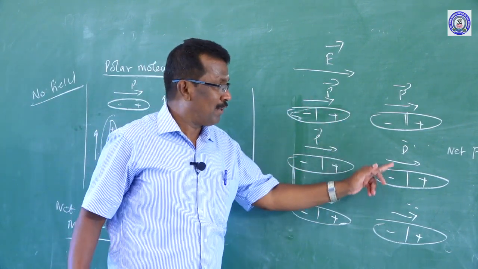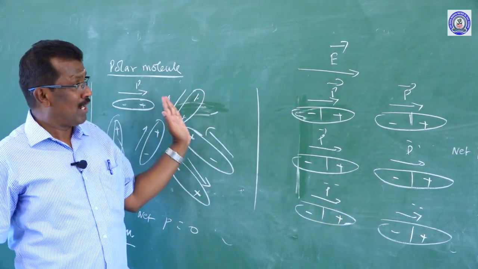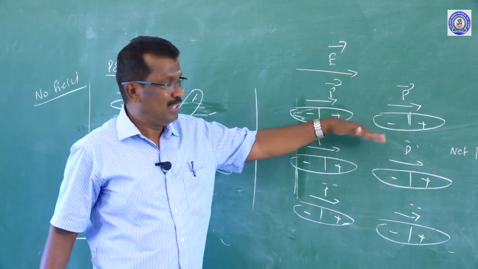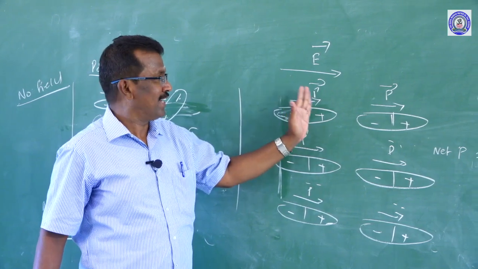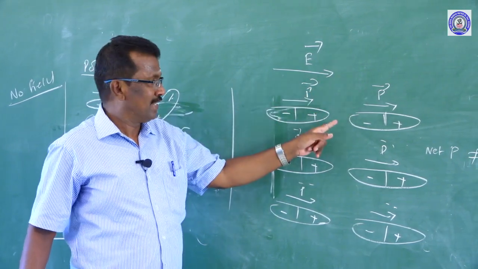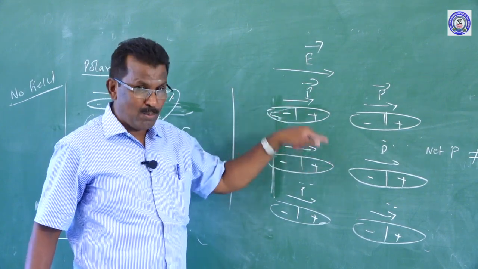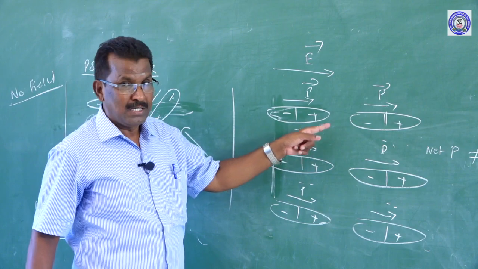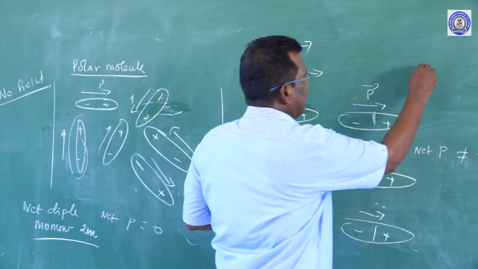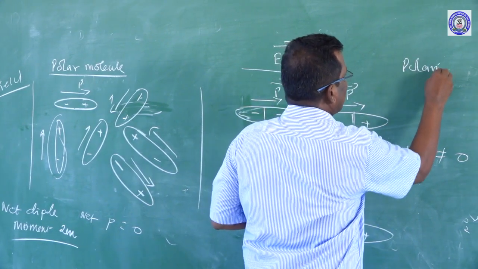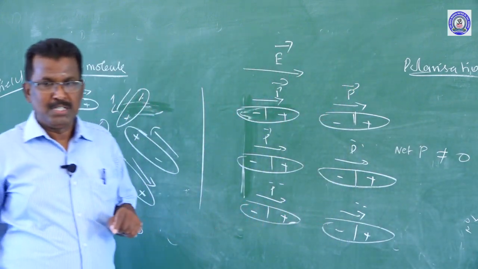So the alignment of molecules happens not only for the polar molecule; even non-polar molecules placed inside the electric field orient themselves. The dipole moment is always directed along the direction of the electric field, whether it is an induced dipole moment or a permanent dipole moment, in a polar or non-polar molecule. The alignment of dipole moments in the presence of an electric field is called polarization. What is polarization?